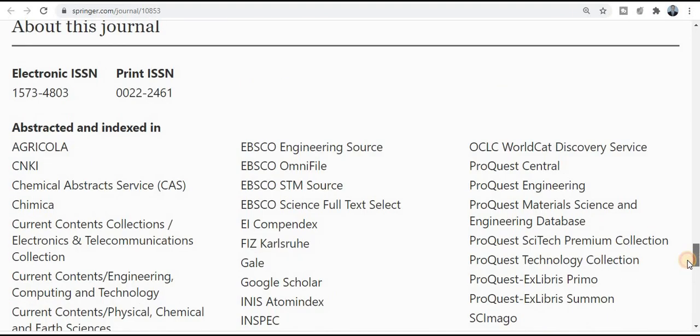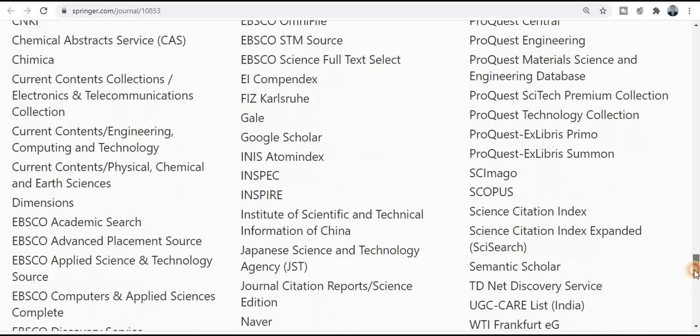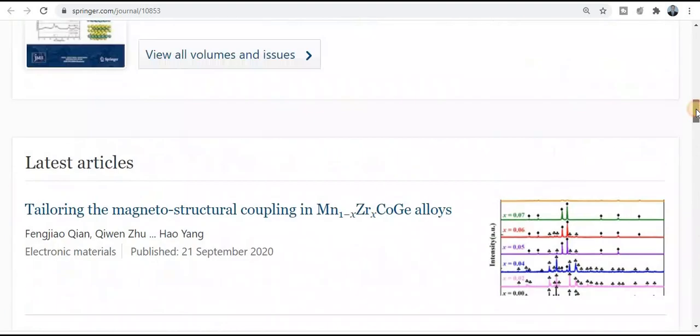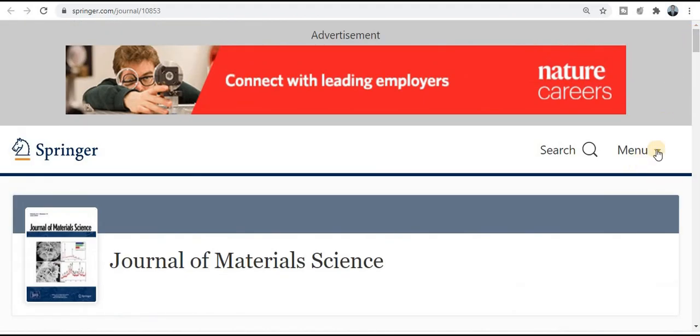Just explore here, and you can see about this journal. This journal is published in both electronic and print versions. You can also see abstracting and indexing, whether this journal is related to Scopus, UGC CARE listed. This journal has really very rich and huge indexing and abstracting: Scopus category, SCI index journal, SCIE index category journal, and also UGC CARE listed journal and many more. So grab this golden opportunity to publish your research paper if it comes under these topics and titles.